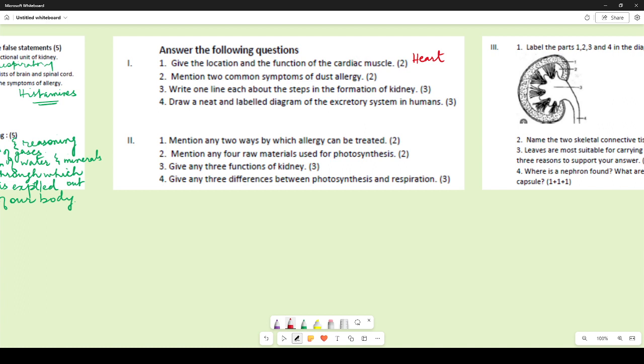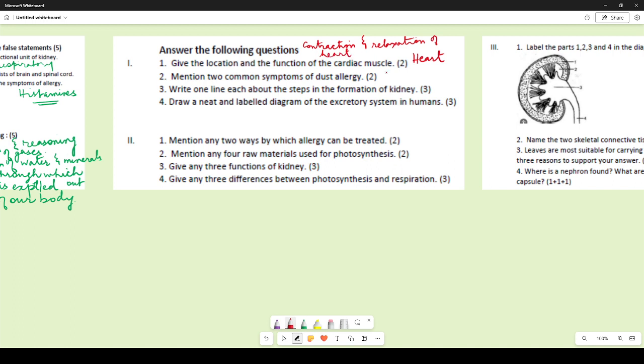But if you write it pumps the blood, no, it does not pump the blood itself. It helps the heart to pump the blood to the rest of the body. So basically it is responsible for the contraction and expansion or relaxation of heart, right, so that it can pump the blood properly.